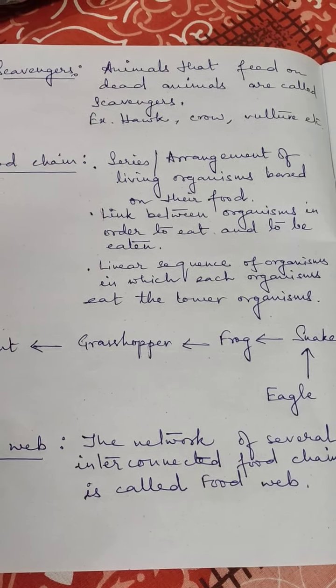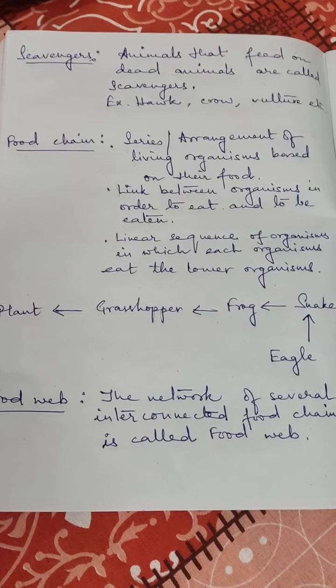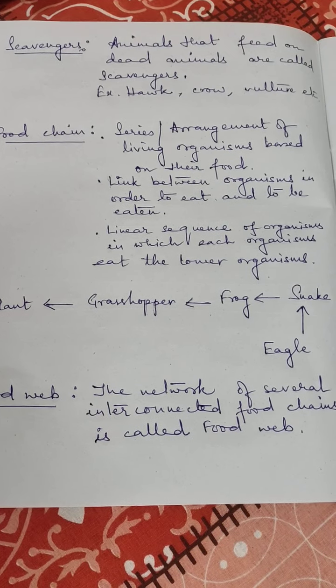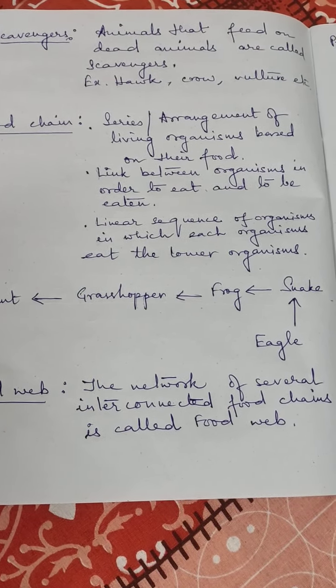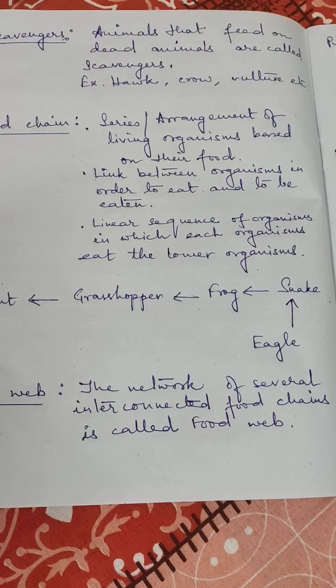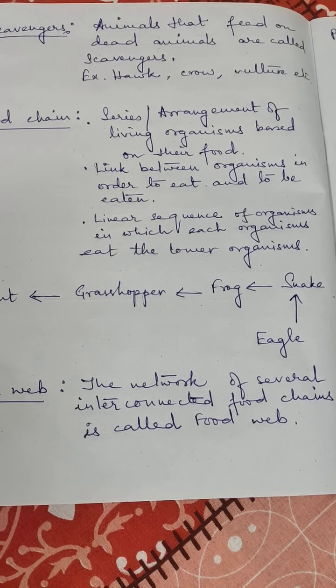But there is another concept also, that is food web. Web means, we know it's a network. The network of several interconnected food chains is called food web. Clear?